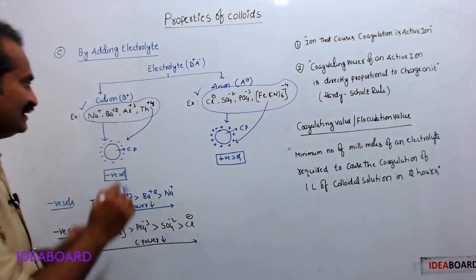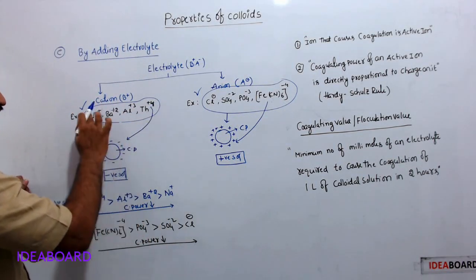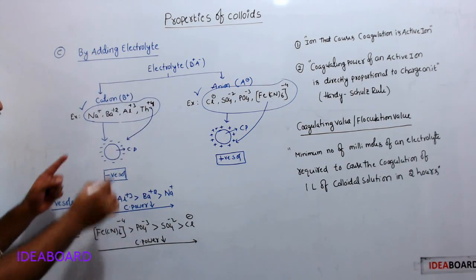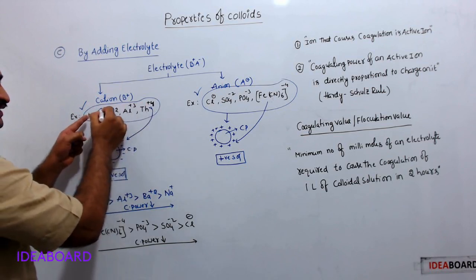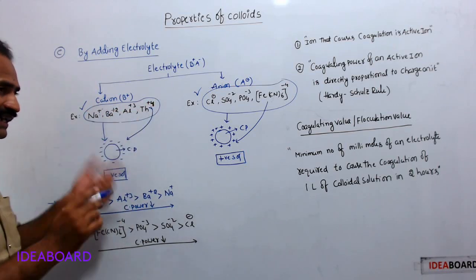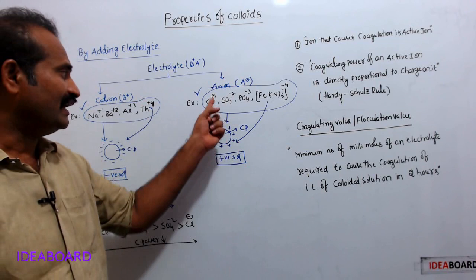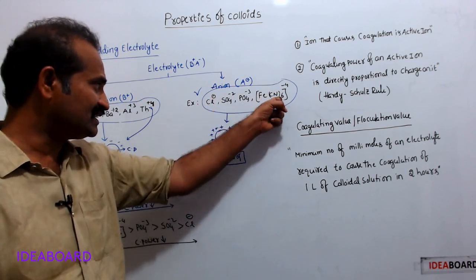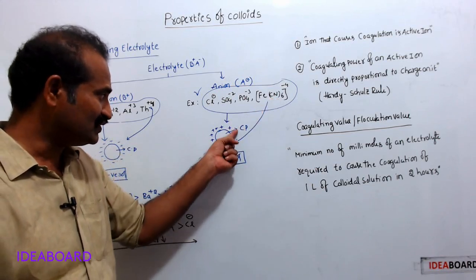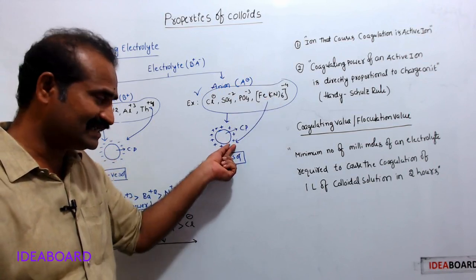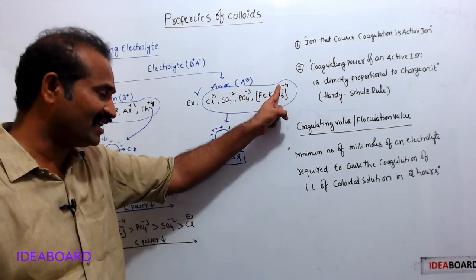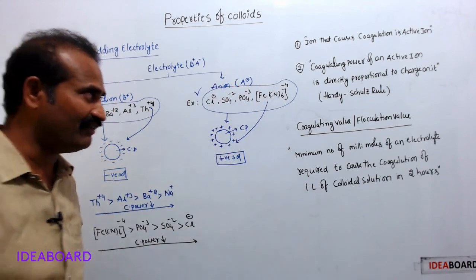Next important point: the coagulating power of an active ion. All these cause coagulation, but the coagulating power of this active ion is more. Why? Because the charge is increasing from Na plus to thorium plus 4. Therefore, as charge increases, coagulating power increases. Among these, this one has more coagulating power because it neutralizes charge to more extent and readily causes coagulation. Therefore, the more the charge on the active ion, the more the coagulating power. This point is very, very important.